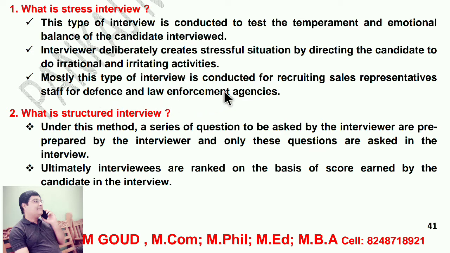Mostly this type of interview is conducted for recruiting sales representatives and staff for defense and law enforcement agencies. So they conduct the stress interview on purpose to know the capability of a person to be appointed.